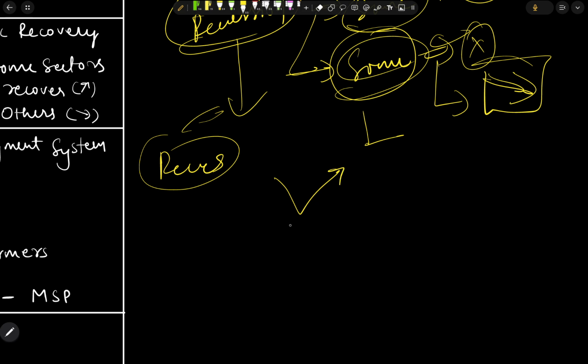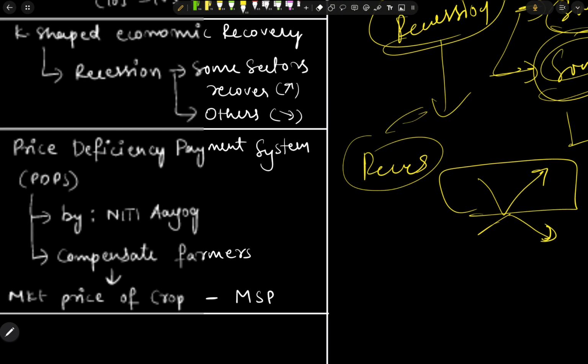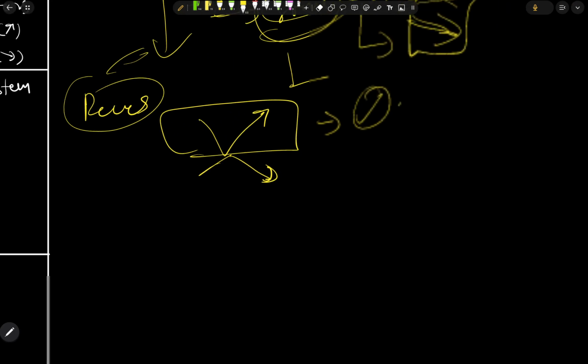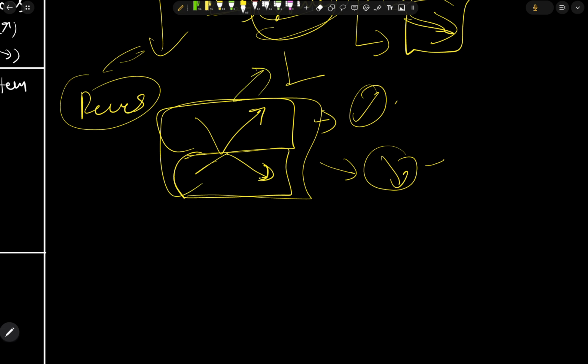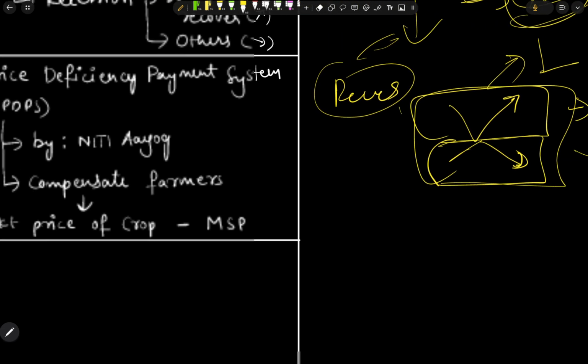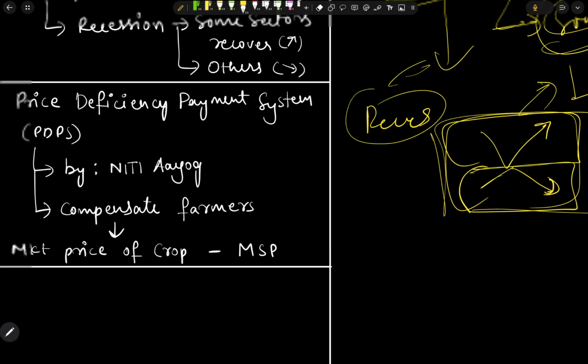The graph will look like this. These are some industries which are recovering from the recession, and some are going downwards after the recession. So this is the K-shape economic graph.